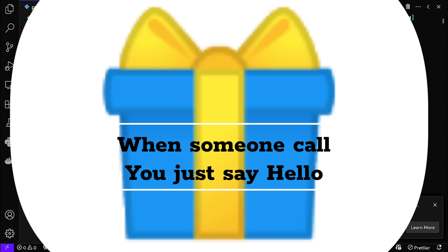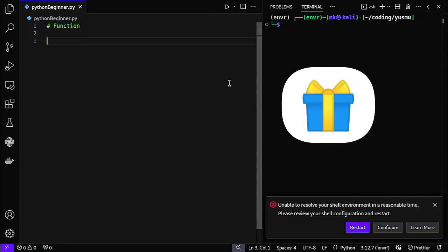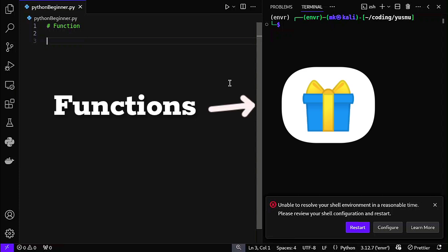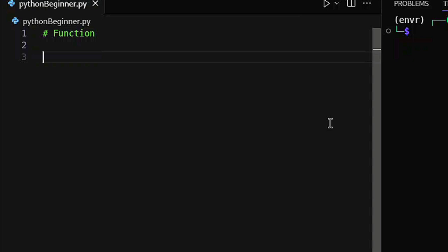So it's the same thing with function. Whenever we create a function, it is like that magic box. So when we call the function, whatever logic we put inside the magic box is going to be executed. So let's see an example of creating a magic box that's going to say hello whenever we call that magic box. So for us to create a magic box, or I said a function, we're going to start with a keyword called def.